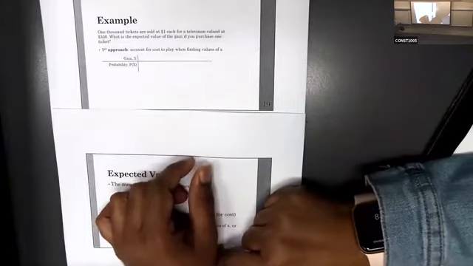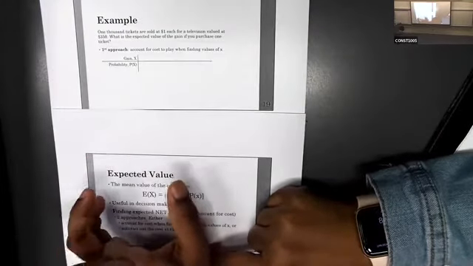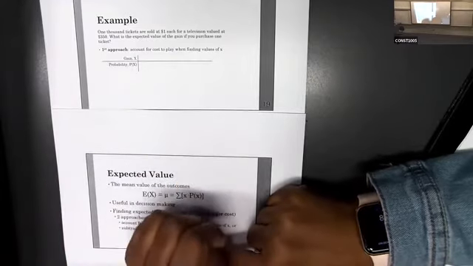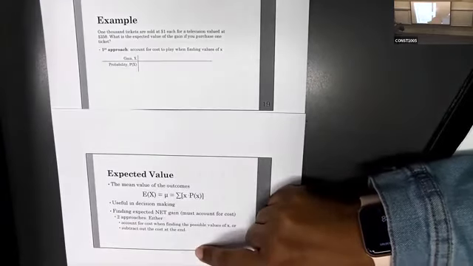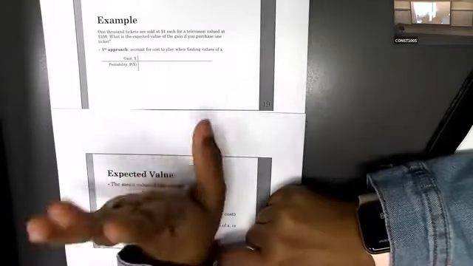First read the example carefully. It says 1,000 tickets. We have 1,000 tickets, and the tickets are sold at $1 each for a television valued at $350. So we have 1,000 tickets, the price of one ticket is $1, and we have a prize, maybe only one prize, valued at $350.